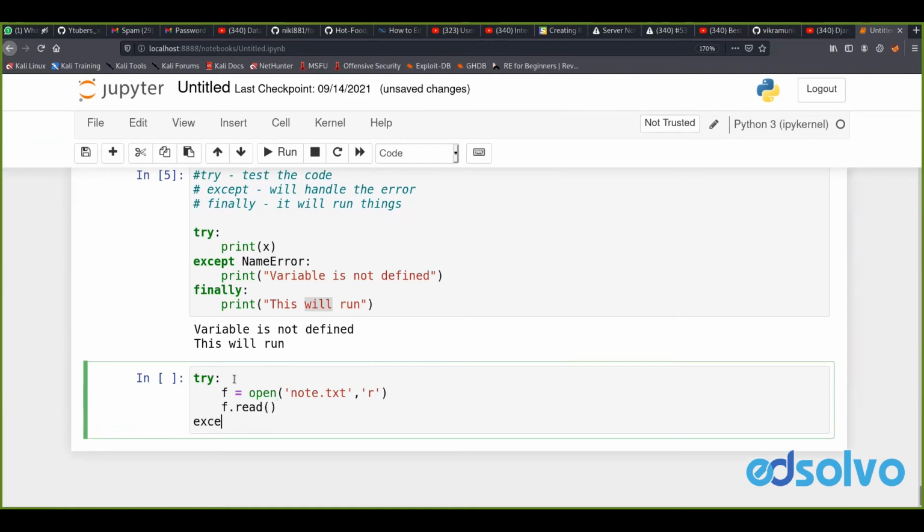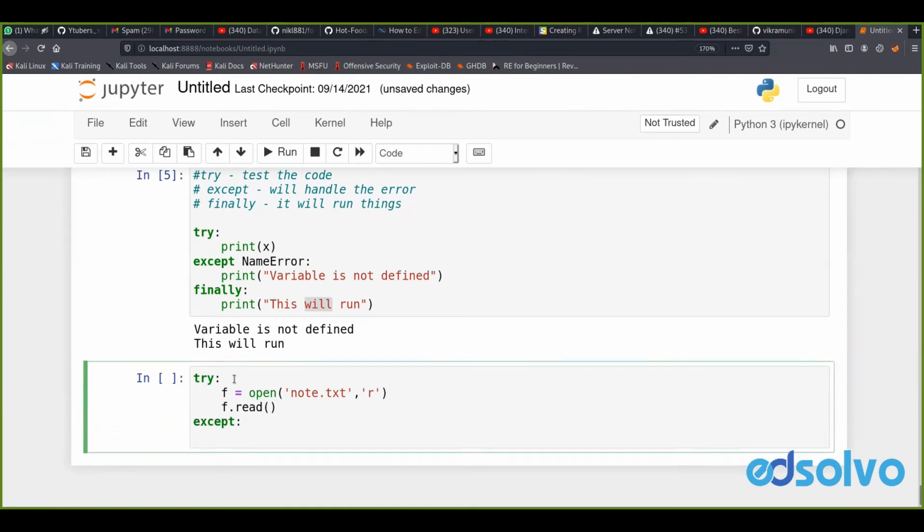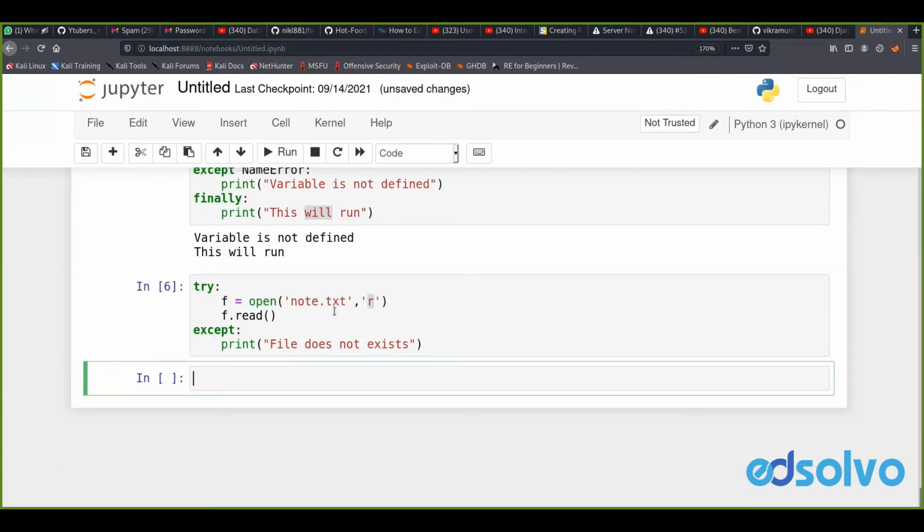And what I'll say, except, print file does not exist. So here I'm opening a file note.txt in the reading mode, and I'm reading the contents of the file. If I run this,